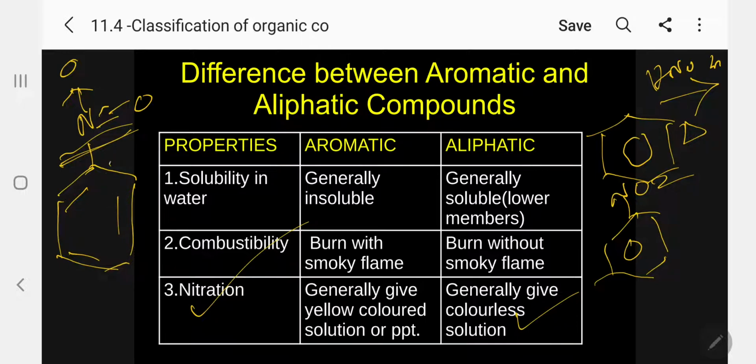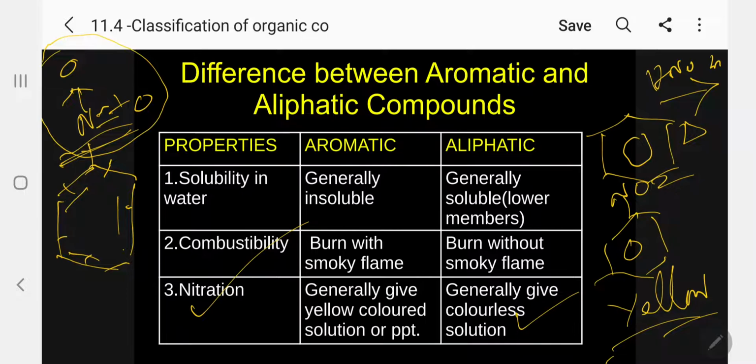See here, single bond, double bond, single, double, single, double, again double. So extra conjugation is added. As per the basic principle of organic chemistry, whenever conjugation increases, the lambda value increases. Whenever the lambda value increases, it comes into the visible region. These characteristic groups are specifically responsible for color. So this NO2 gives the yellow color. Each such group gives a characteristic color, and these are called chromophores.